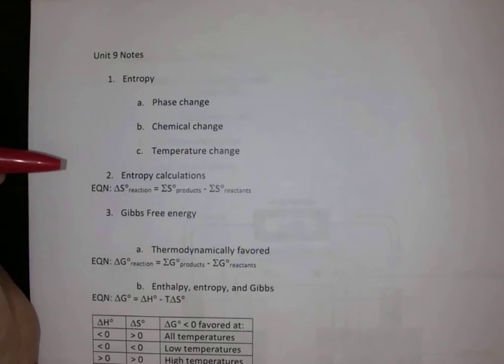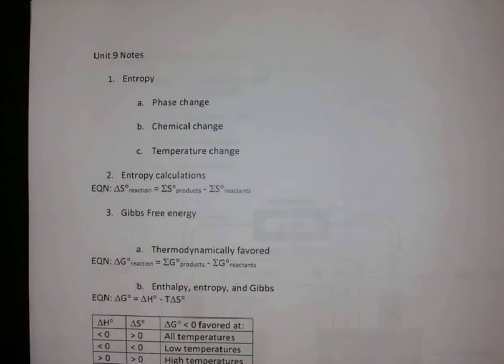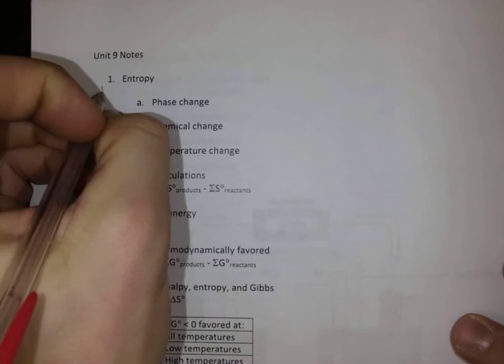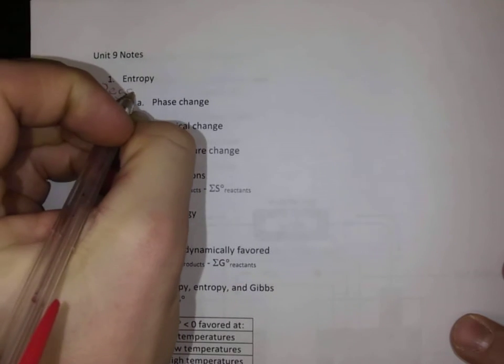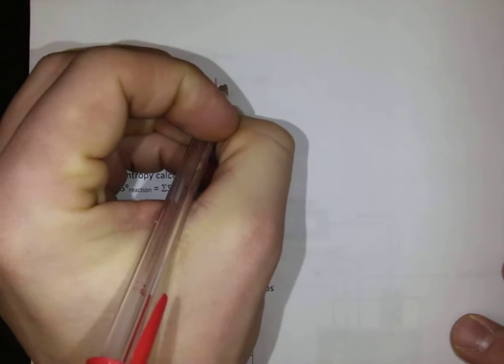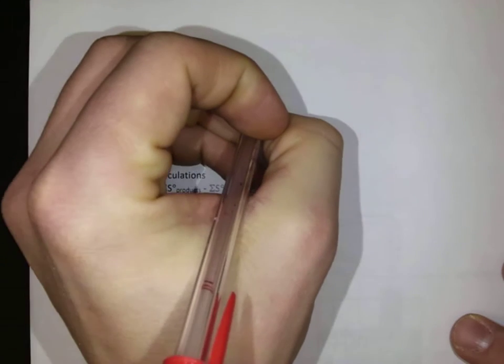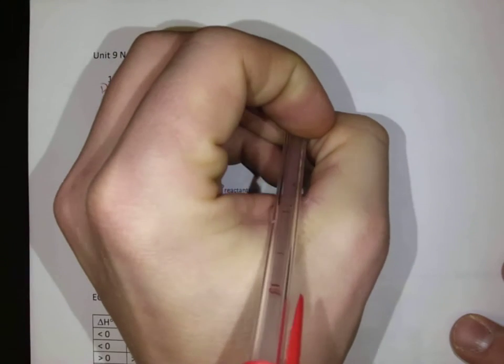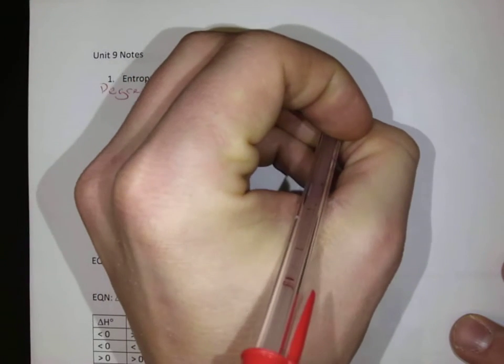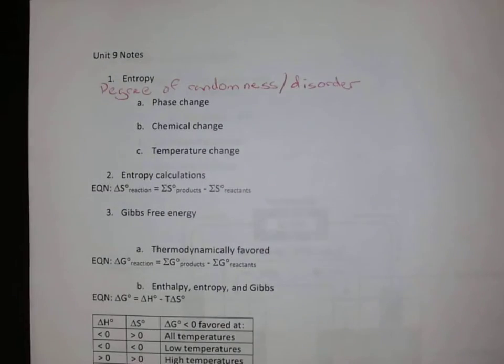The first piece that we wanted to start with is entropy. Entropy is the degree of randomness or disorder of a system.